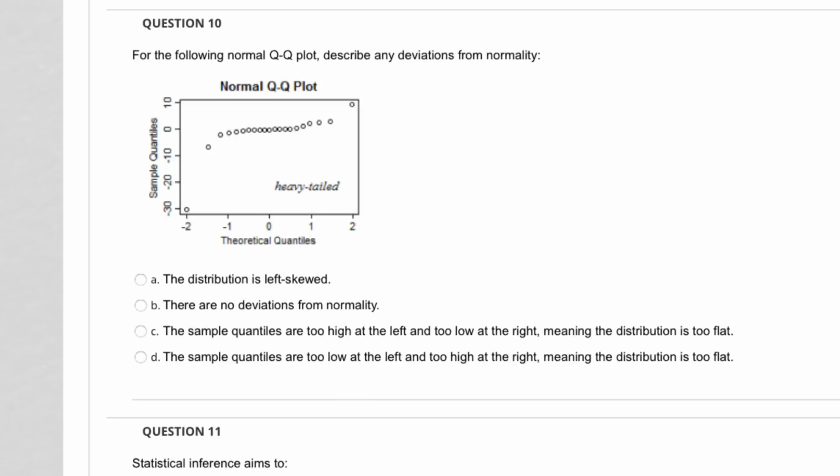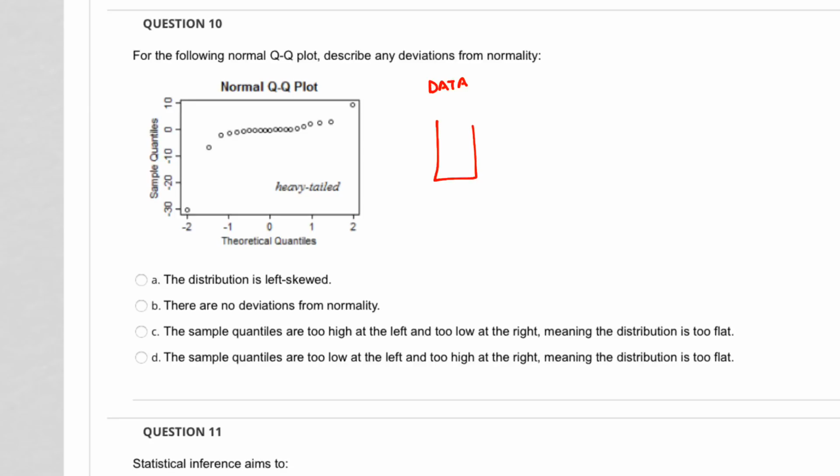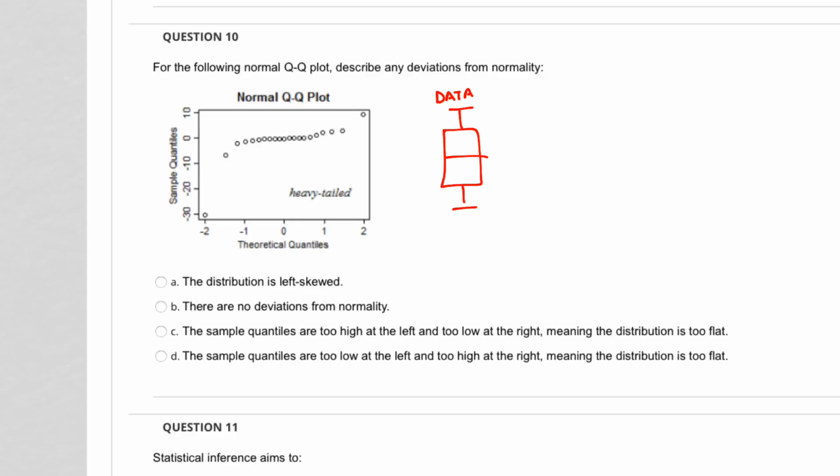So QQ plots. How do you get QQ plots? So let's say that you have your data, and this is the box plot for your data. That's the median. That's the first quartile, the last quartile, right there. And you have all these points along the way.